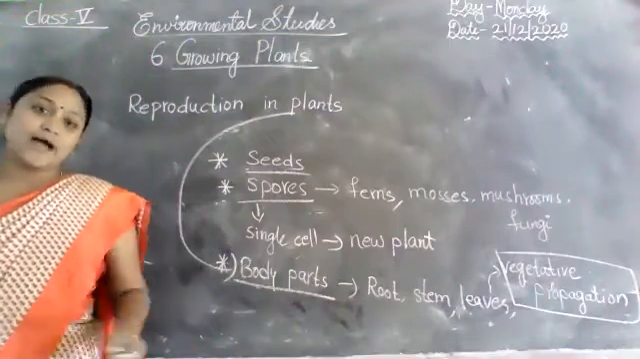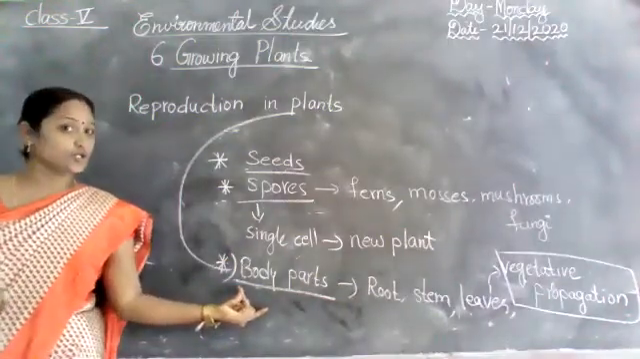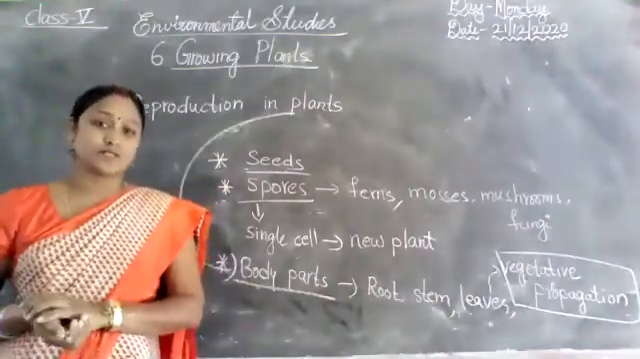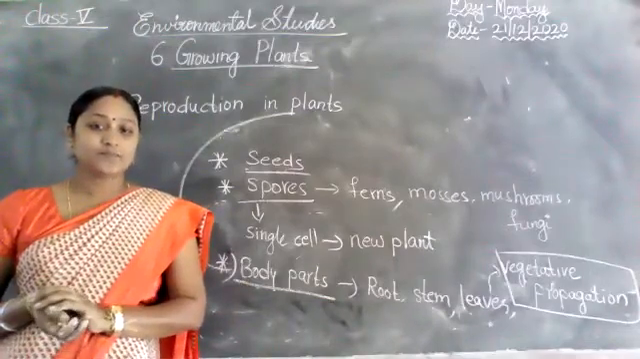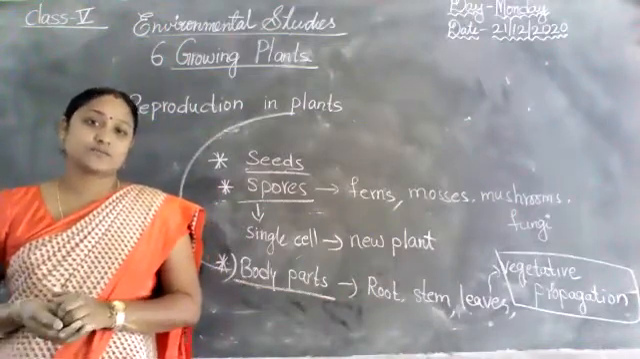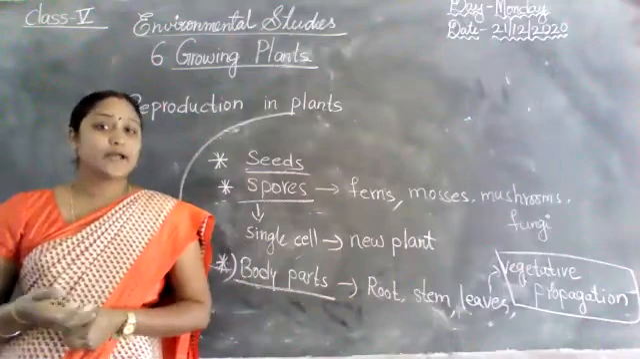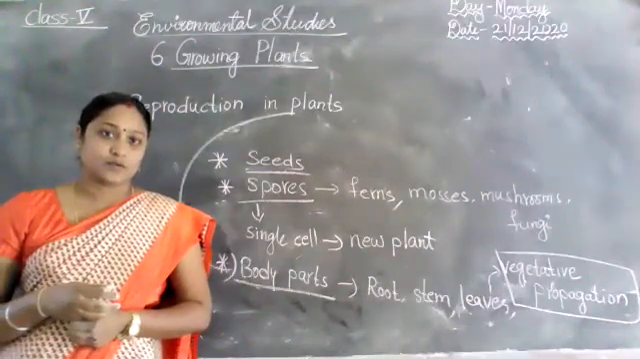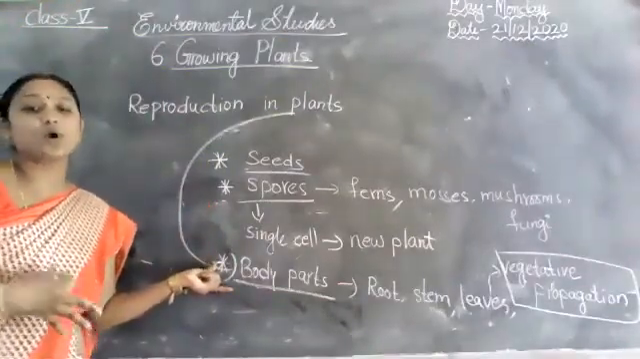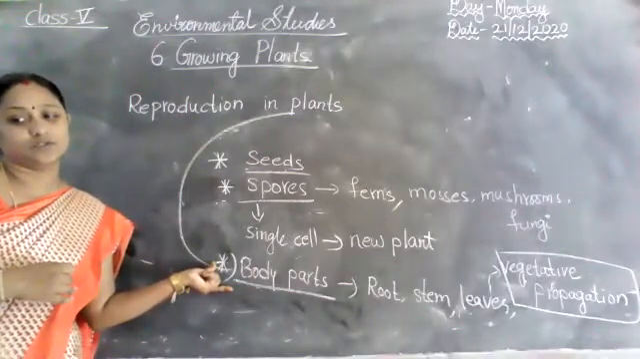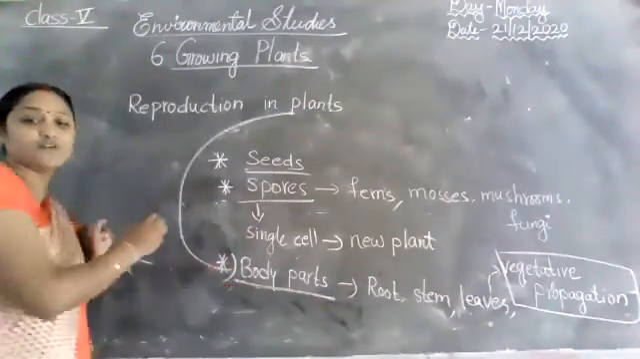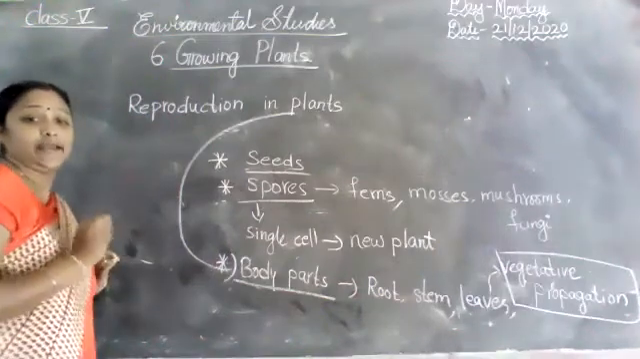In this one, I already taught body parts examples. Do you know, children, what are the examples of some other plants that reproduce through body parts? Say anyone. For example, leaves. The leaves of bryophyllum are heavy and remain close to the ground. New plants grow on the edges of its leaves.